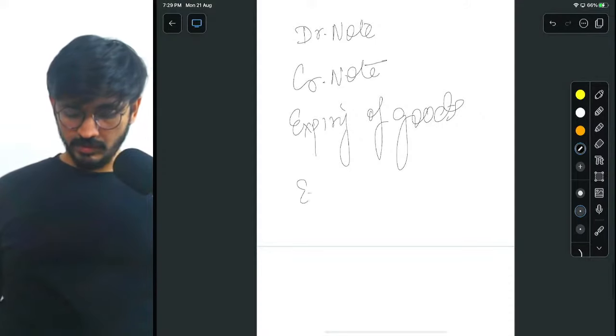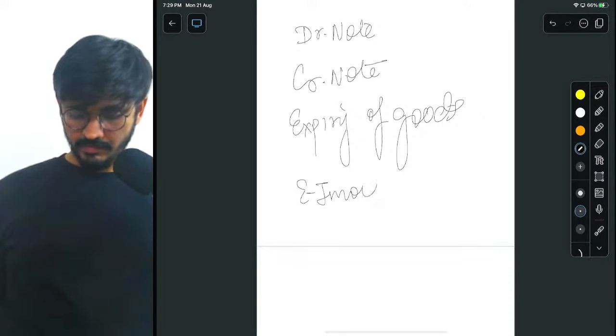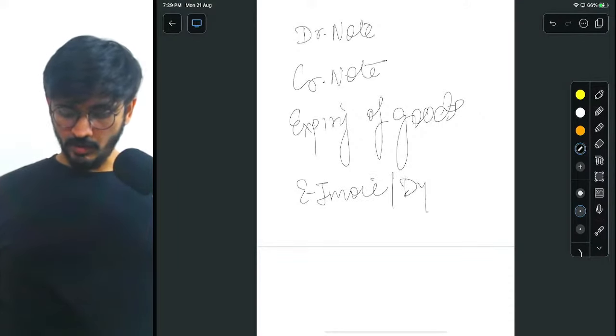And last is e-invoice and dynamic QR code. ठीक है?